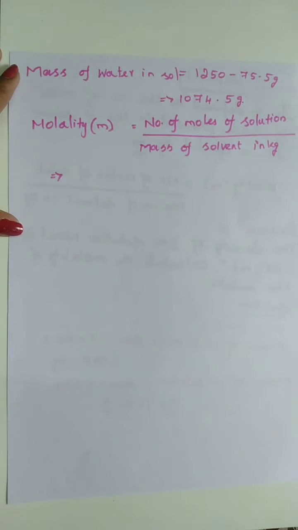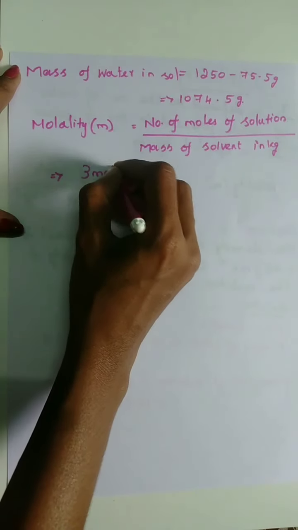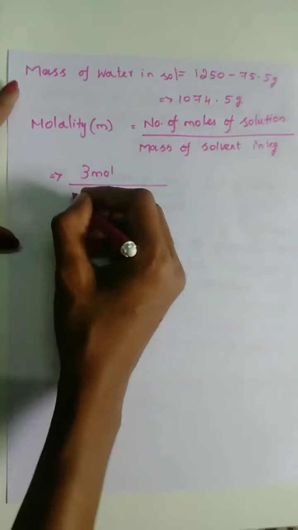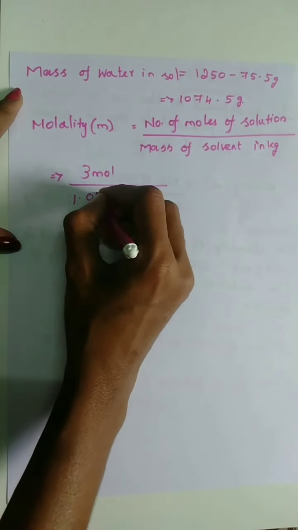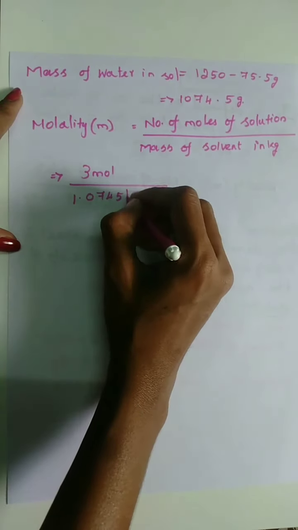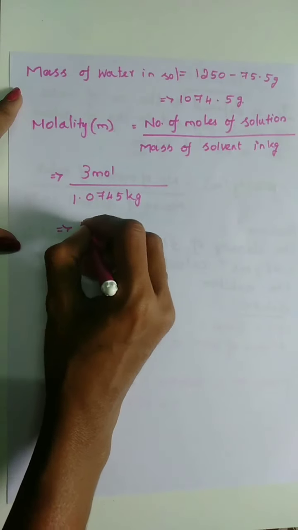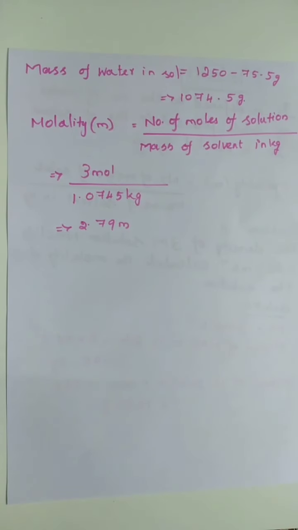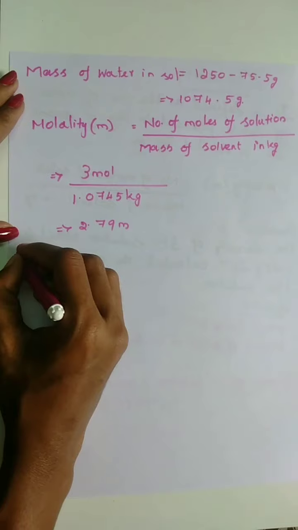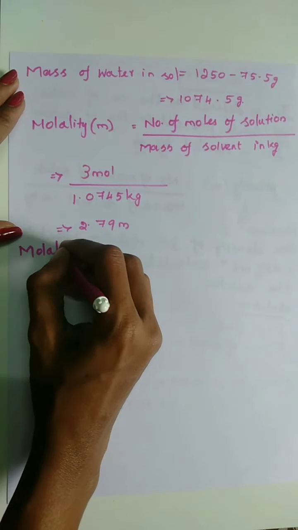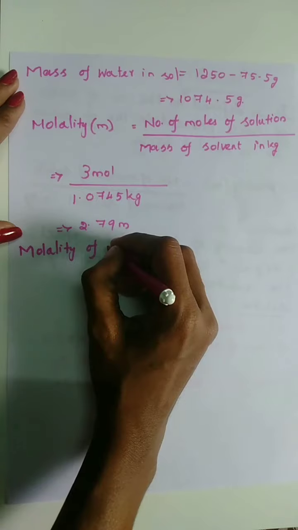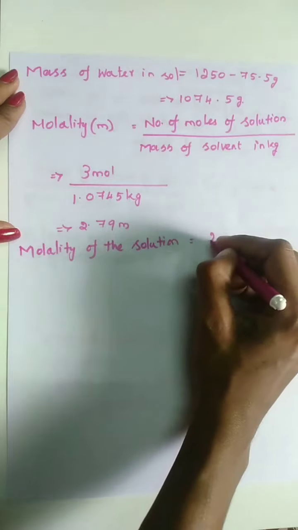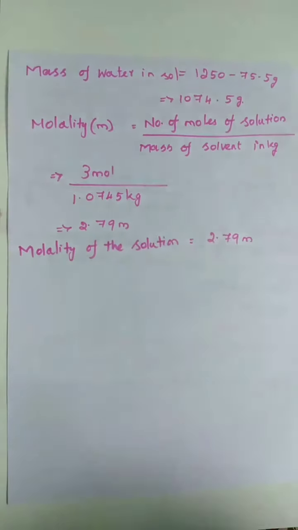So number of moles of solute is 3 mole upon mass of the solvent in kg, that is 1.0745 kilogram. Finally the answer is 2.79 molal. So the molality of the solution is 2.79 small m.